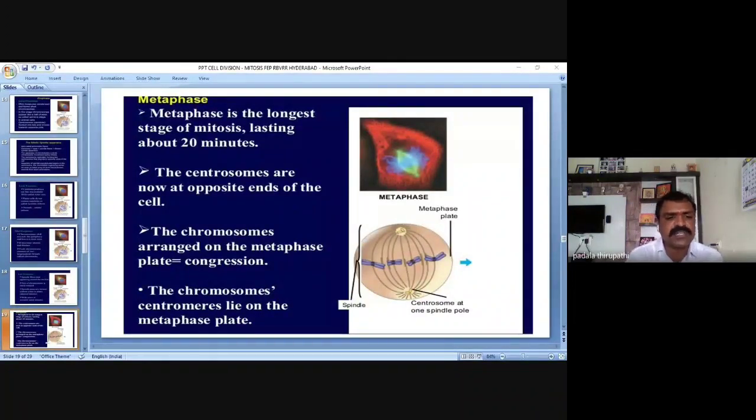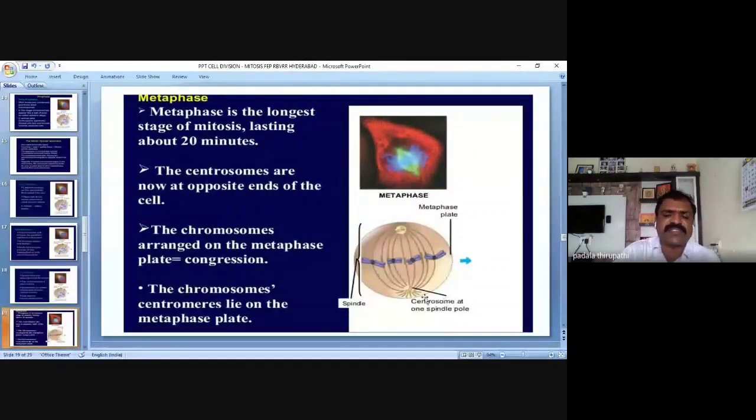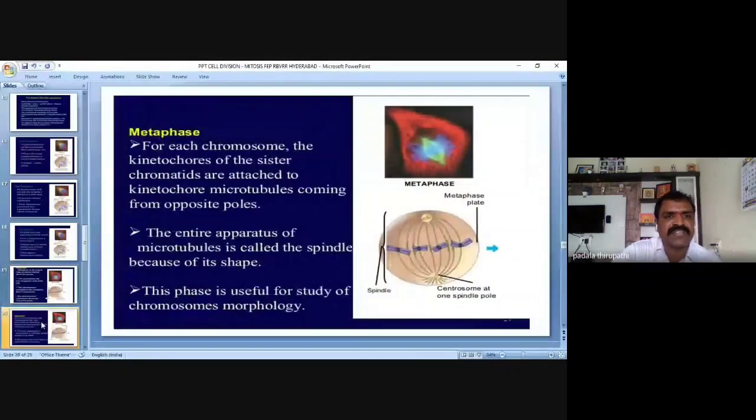And the chromosomes' centromeres lie on the metaphase plate. Very, very important. Okay, so this is about metaphase. I hope you clearly understood this second phase of the mitosis.